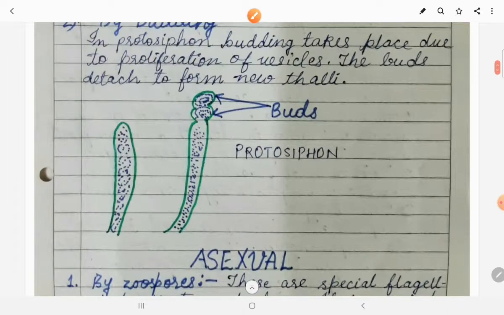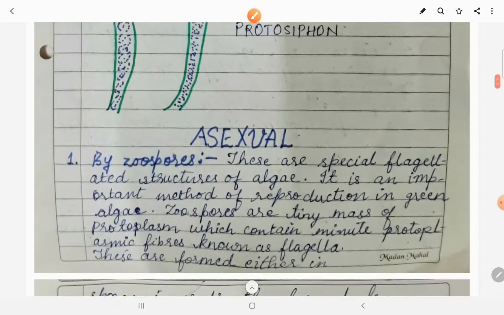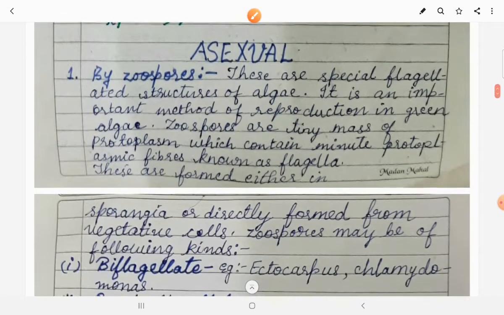We can see here the buds formed in the Protosiphon. These buds detach from the parent body and give rise to new individuals. Now let us see asexual reproduction.